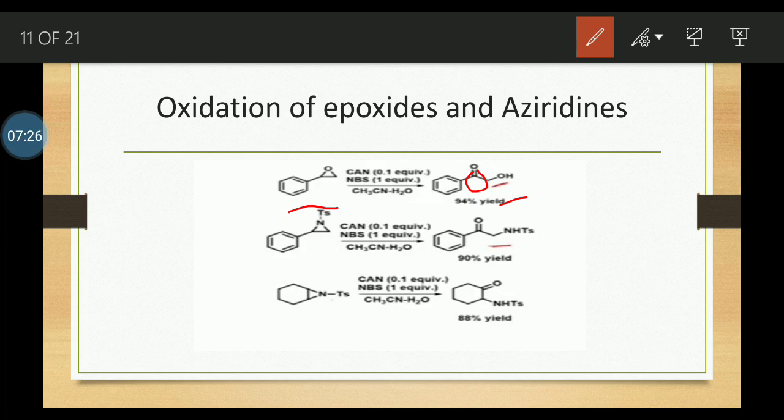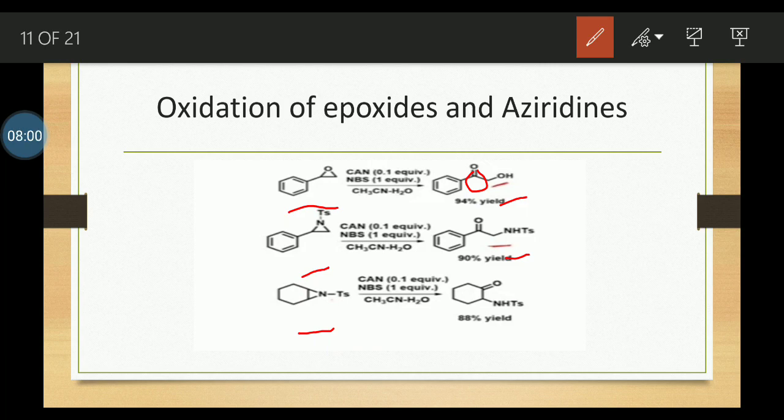And the ketone is secondary. In here, N-tosyl aziridine can be ring opened and followed by oxidation with CAN and NBS gives aminoketones in 90% yield. Also, the cyclized compound containing aziridine undergoes opening under the condition of CAN and NBS and gives this aminoketone.